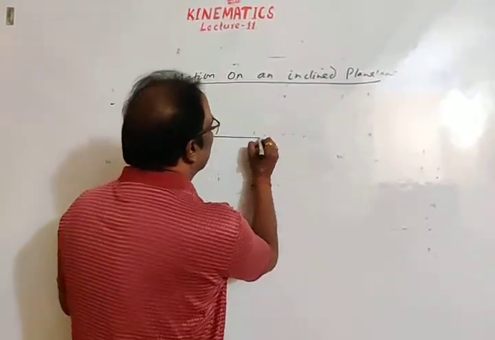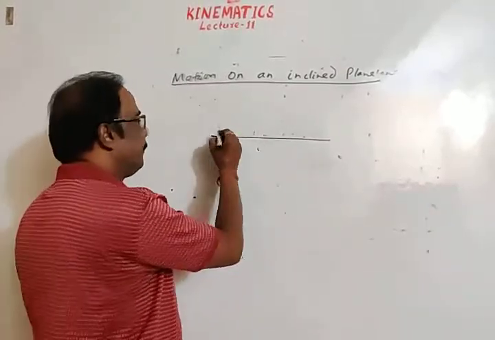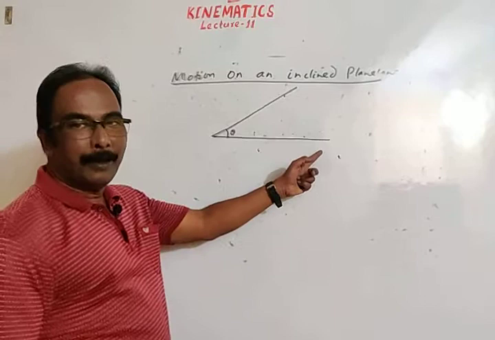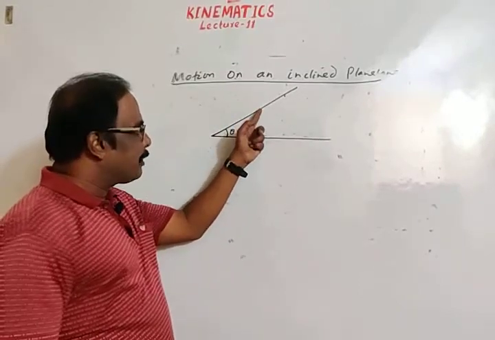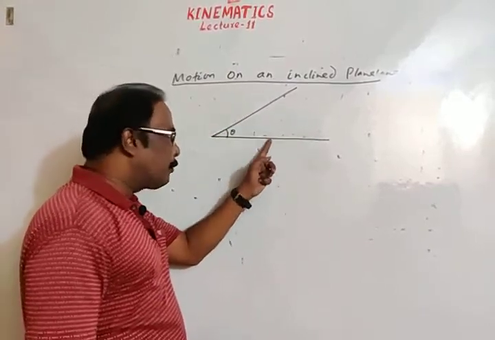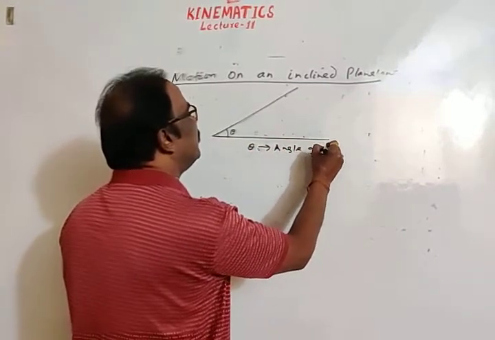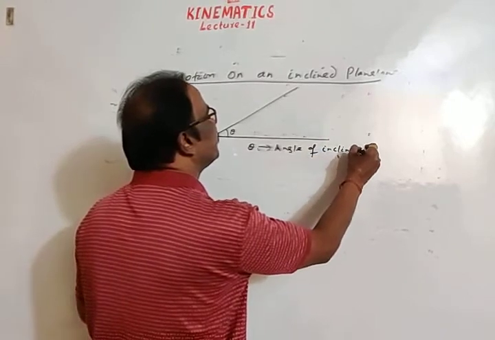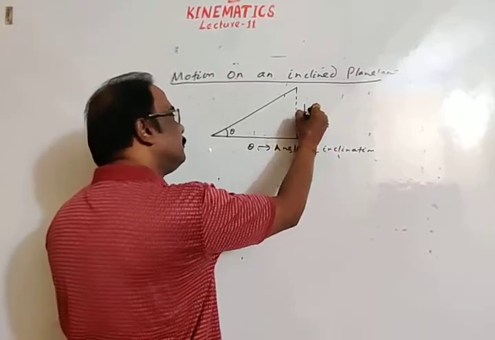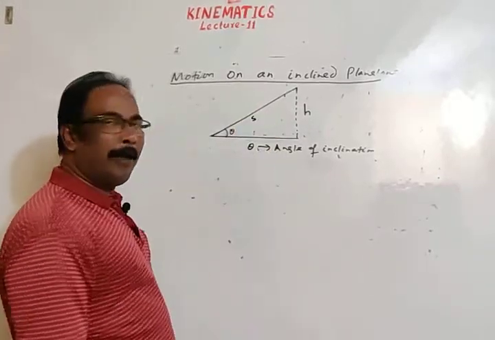See, this is horizontal surface, means parallel to surface of earth. This is a surface which makes an angle theta with horizontal. This is inclined surface, inclined plane. This is horizontal surface or horizontal plane. Theta is angle of inclination. Suppose this inclined plane is of height h. Length of this inclined plane, let s.